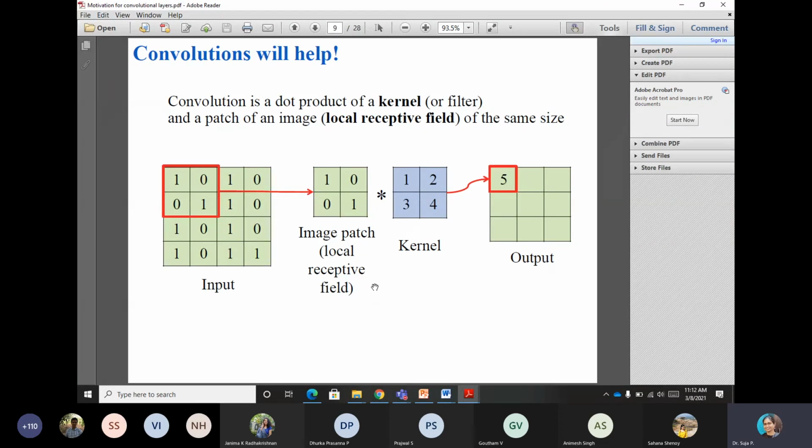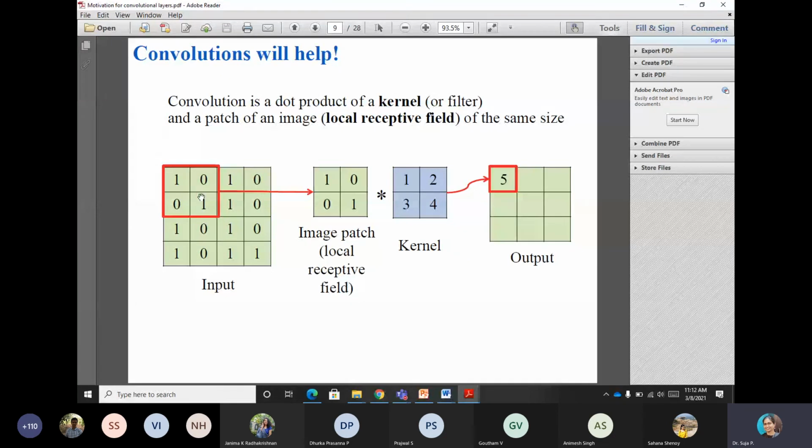Here I would like to use the board now to explain what is convolution and also two types of operations. I will first show in the slide. Here, this is the input image. We have a patch that is being shown separately here. This is called an image patch or a local receptive field.